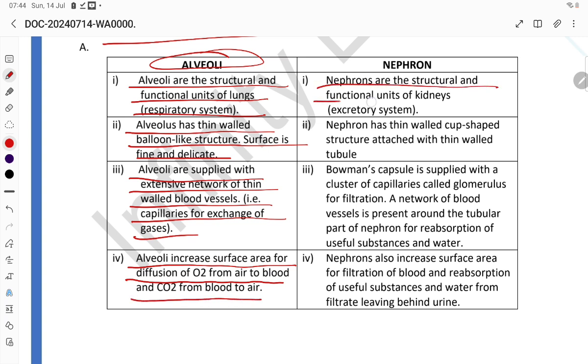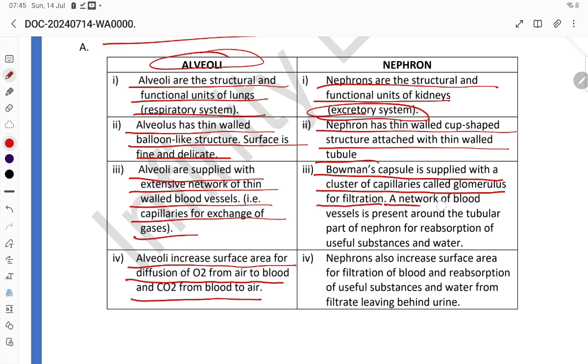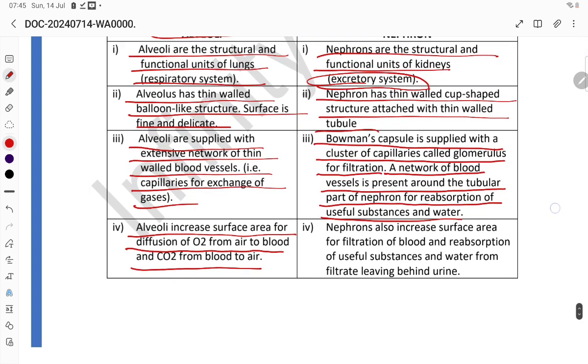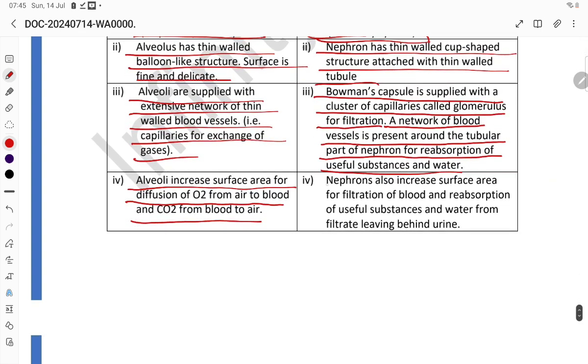Nephrons are the structural and functional unit of the kidney excretory system. A nephron has a thin-walled cup-shaped structure attached to a thin-walled tube. Bowman's capsule is supplied with a cluster of capillaries, called glomerulus, for filtration. A network of blood vessels is present around the tubular part of the nephron for reabsorption of useful substances. The nephron also increases the surface area for filtration of the blood and reabsorption of useful substances and water from the filtrate, leaving behind the urine.